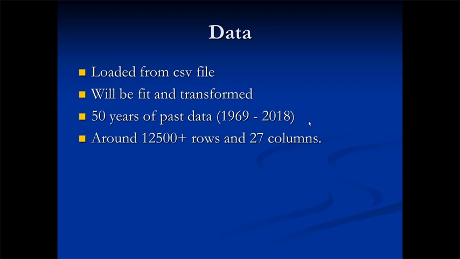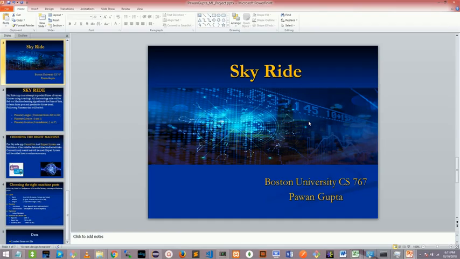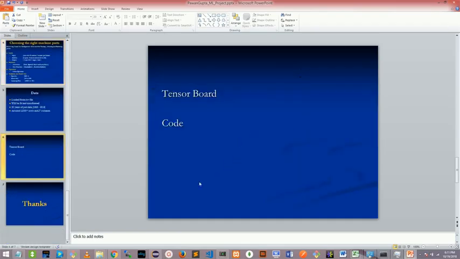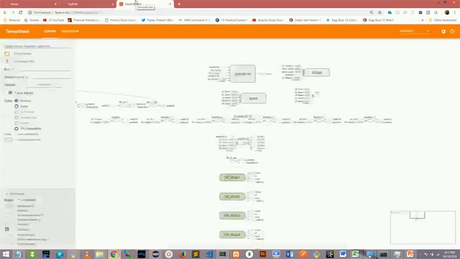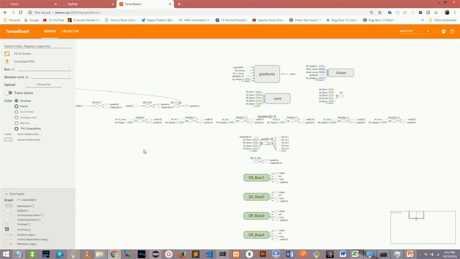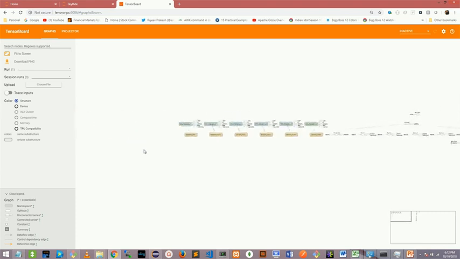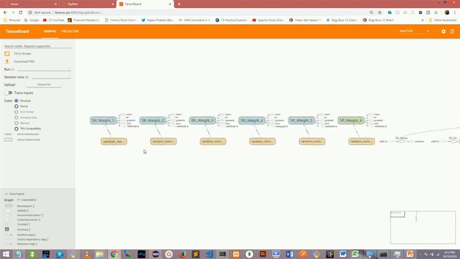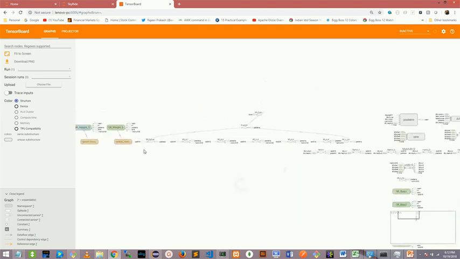So I guess we can look at the TensorBoard. I was playing around with TensorBoard, and we can look at it real quick. This is a Jupyter I used. It helped a little bit, but I still need to explore TensorBoard more to understand. These are all the weights, and then this is, I think, the main model.